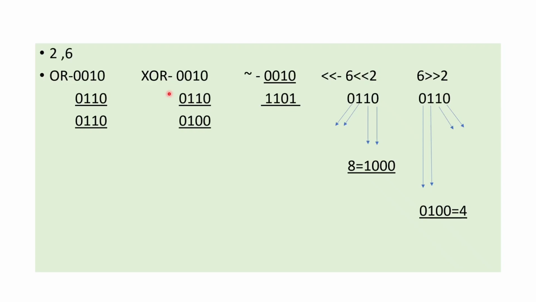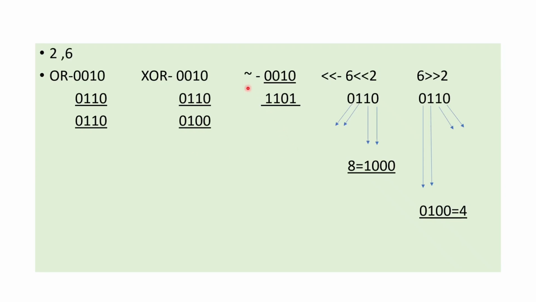XOR operation. Bitwise XOR operation returns 1 when an odd number of bits is 1. For example, the first bit 0, 0, so 0. Second 1, 1 is even, two ones, so it returns 0. Third bit 1, 0, only one 1 exists, so it returns 1. Then 0, 0, it returns 0. The bitwise XOR operation for 2 and 6 is 4.